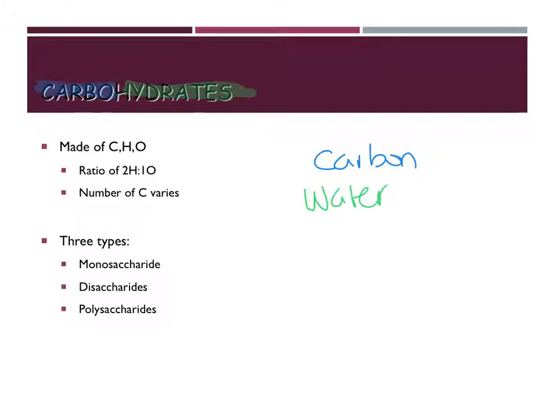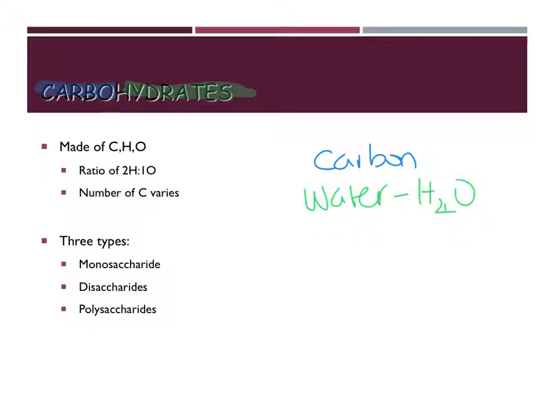So when we're looking at the word carbohydrate, what we're looking at actually is the atoms that are essentially present in a carbohydrate, because you have carbon and then you have hydrogen and oxygen. And just like water, for carbohydrates, we have the same ratio of hydrogen to oxygen, in that we have 2 hydrogens for every oxygen in a carbohydrate.